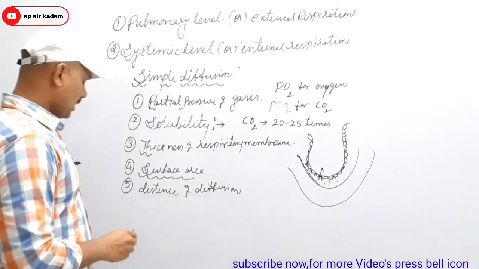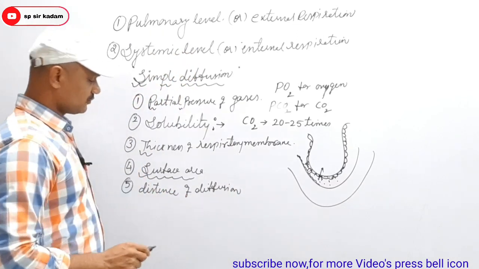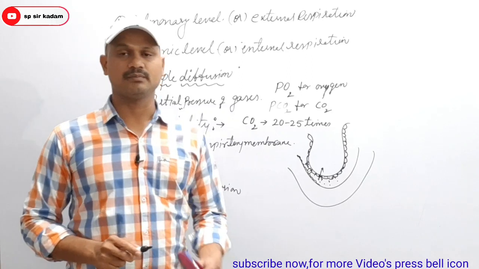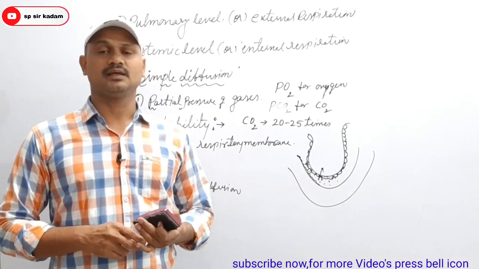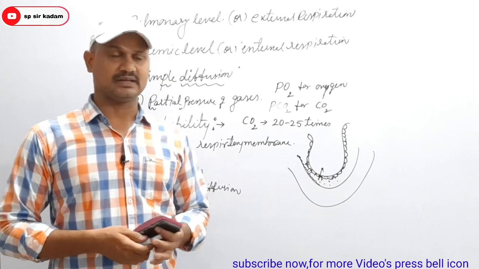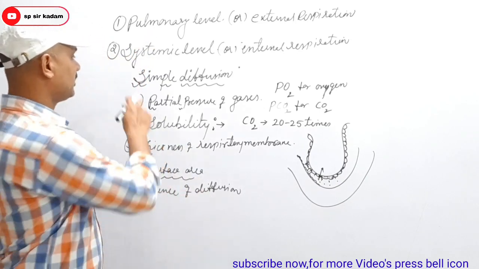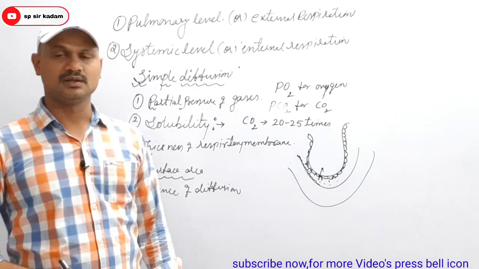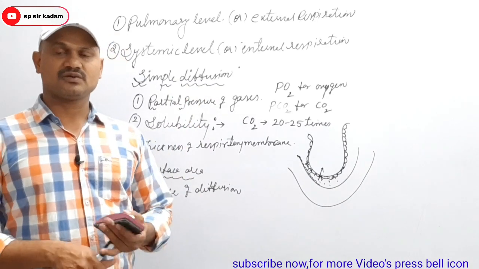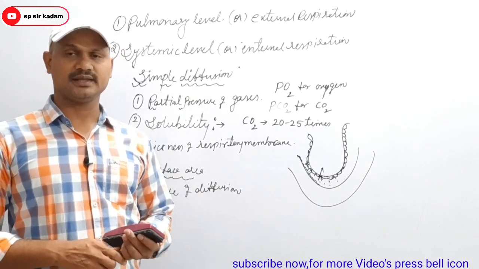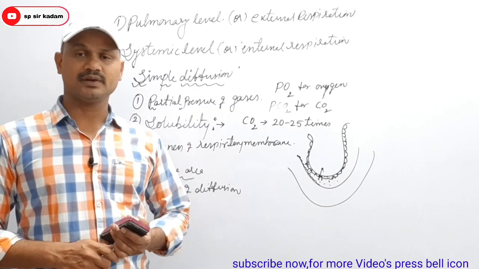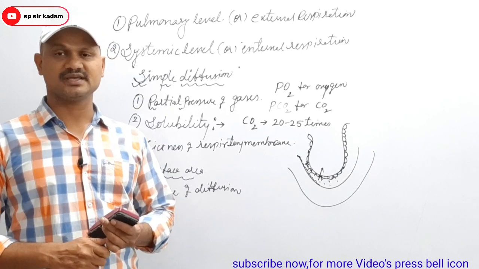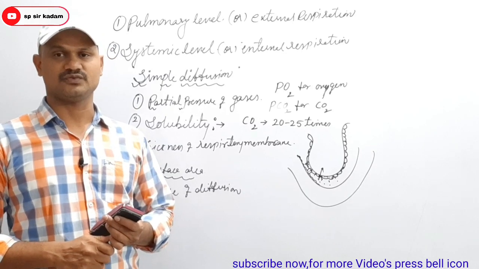Fourth one. And fifth factor is what? Distance of diffusion. Remember, these are the 5 important factors that play an important role in the exchange of gases and affect the rate of simple diffusion: partial pressure of gases, solubility, thickness of respiratory membrane, surface area, and distance of diffusion.